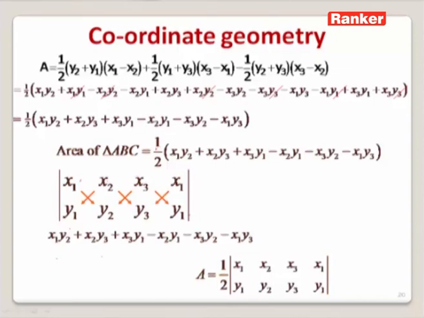Or if you want to start with x2, then we can write the area of the triangle A is equal to half of x2, x3, x1, again ending up with x2, over y2, y3, y1. Since you are starting with y2, end up with y2. Then also we will get the same formula. This is how we can find the area of a triangle.